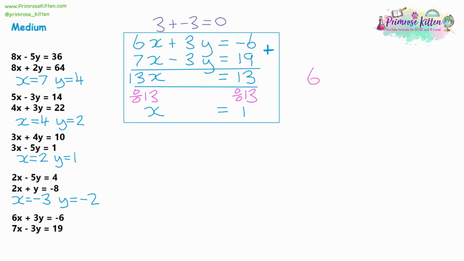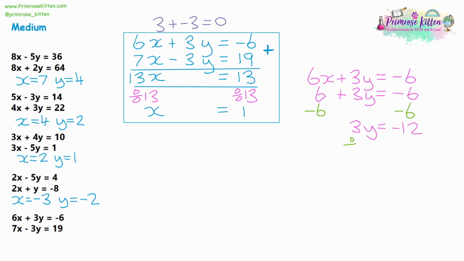So let's do the first: 6x plus 3y is equal to negative 6. We know that x is 1, so 6 lots of 1 will give us 6. So 6 plus 3y is equal to negative 6. Let's solve the equation. We can subtract 6 from both sides. That will give us 3y is equal to, now negative 6, take away another 6, will be negative 12. Then we can divide by 3, and that will give us y is equal to, now 12 take away 3 is 4, so negative 12 divided by 3 will be negative 4.